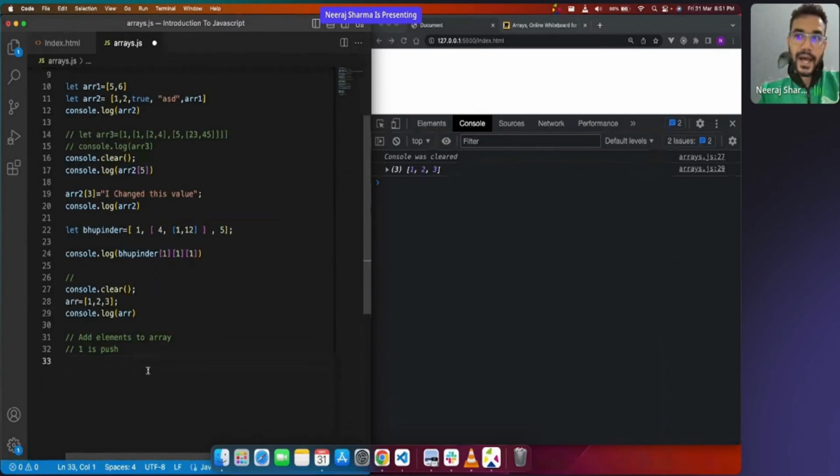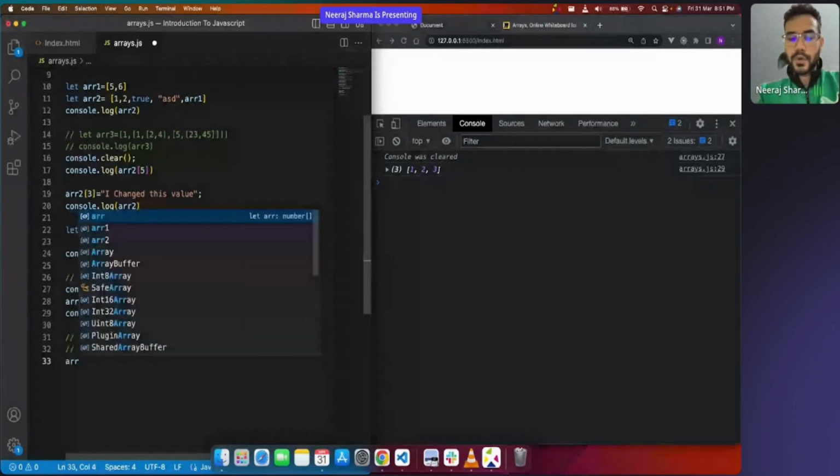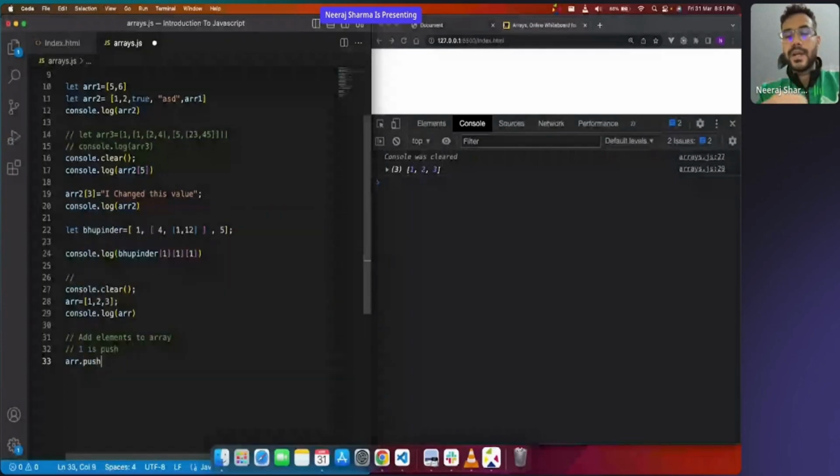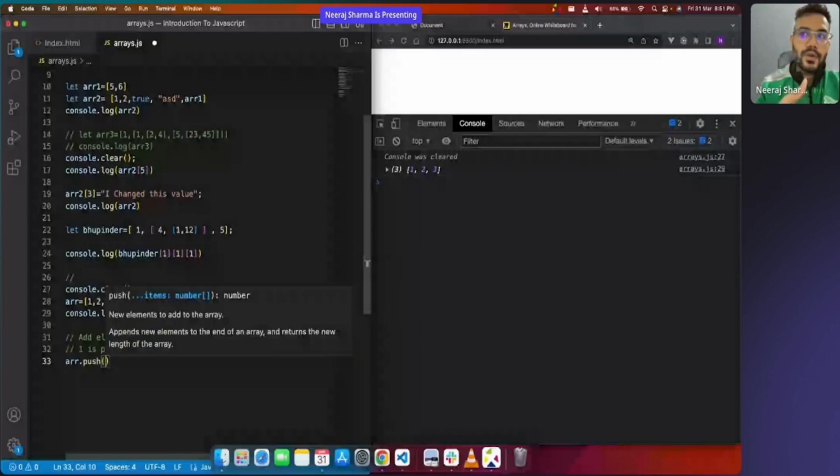See, I can say ARR.push. Now what is push? Push is an inbuilt function which JavaScript has provided you. In push you tell what you would like to push. I would like to push 12.